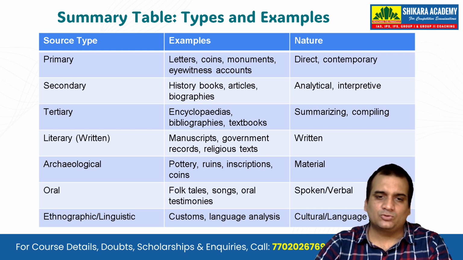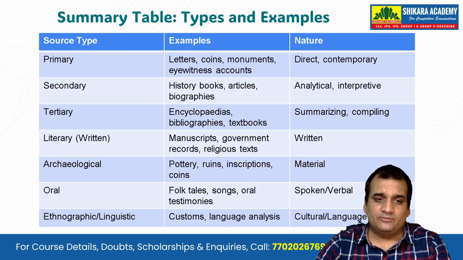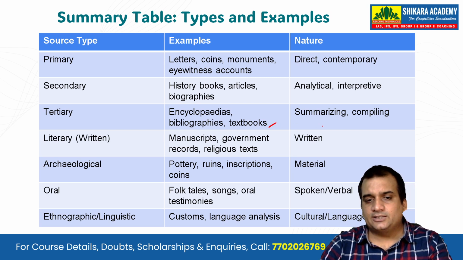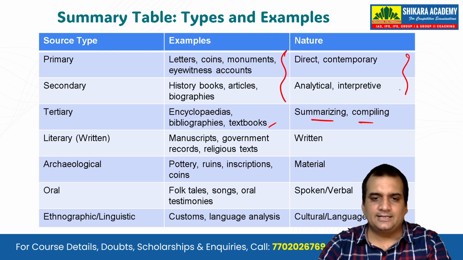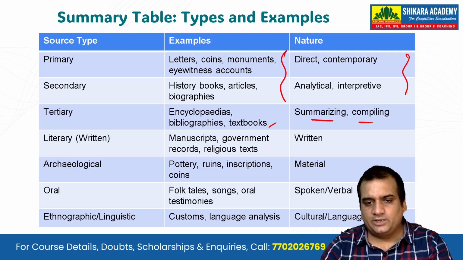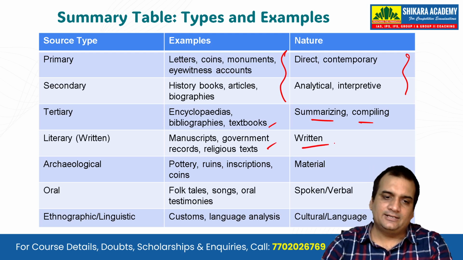The secondary sources, like the history book, article, biographies, the analytical or interpretive ones. Tertiary, like the encyclopedia, bibliography, textbooks, all. This is the summarizing and compiling one, which takes both the primary and the secondary and uses them. Literary or written sources, like the manuscript, government records, and the religious texts. These are written in nature.